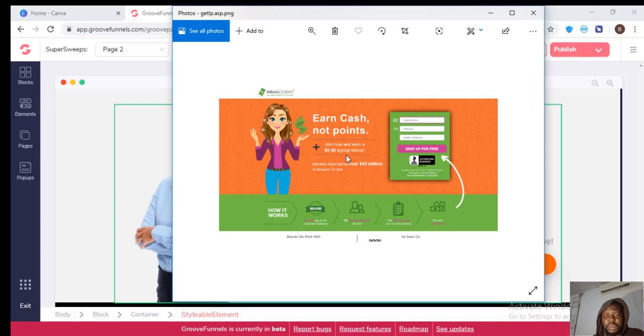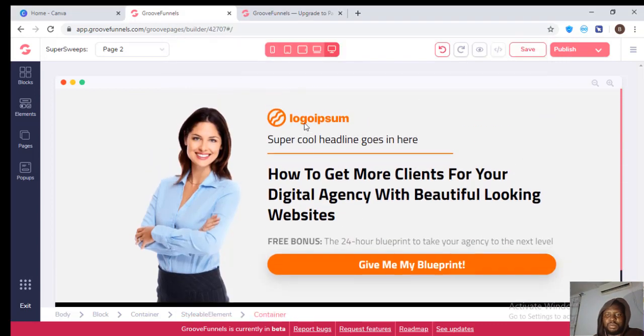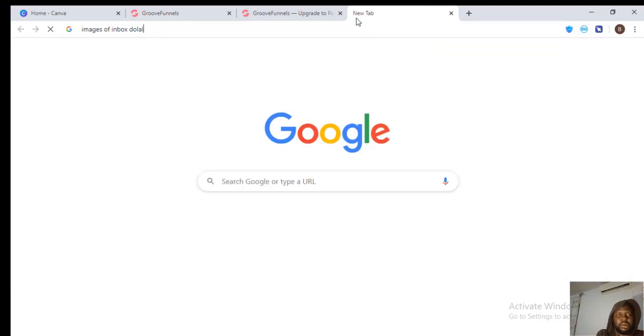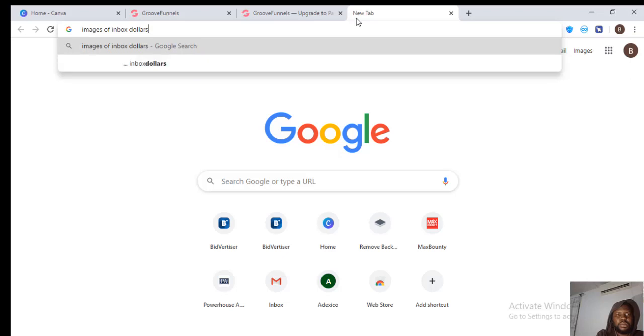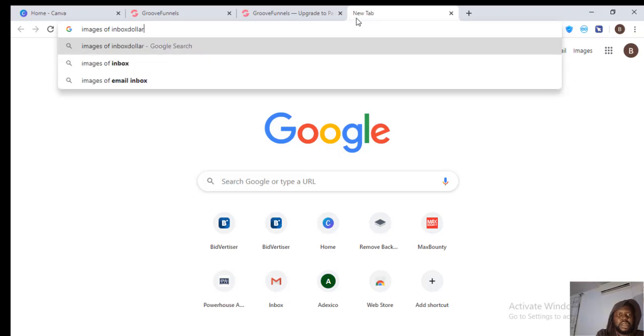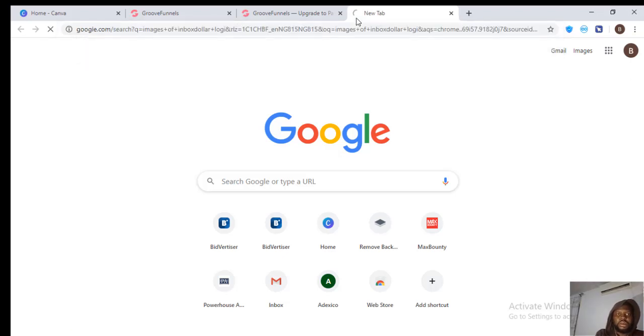Join now and earn a sign up bonus. Members have earned over $3 in rewards too. What's this? So let's just do it like so. Let's get this background color, or we can even leave this. We can leave this like this. Just change this. So let's look for images of inbox dollars, inbox dollar logo.